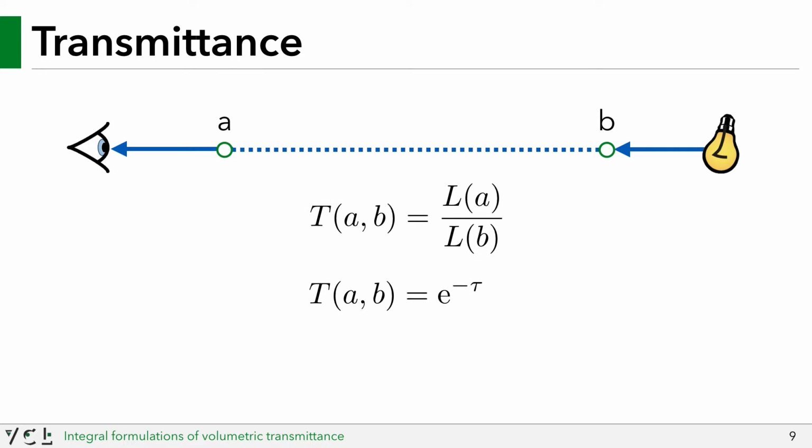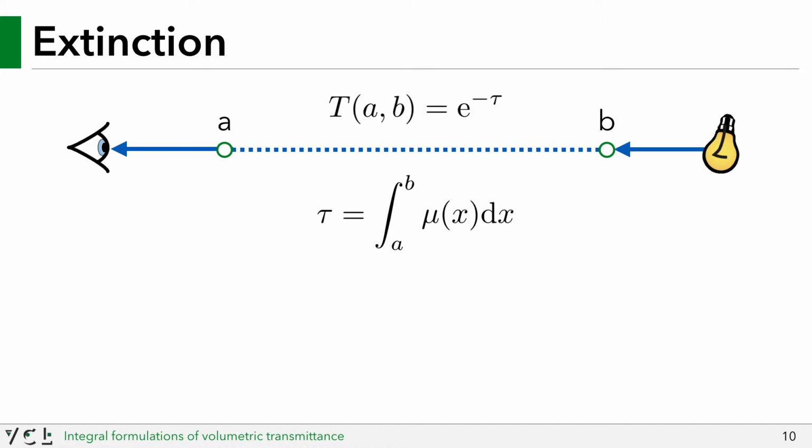Most of you may be familiar with the exponential form of transmittance, which states that your radiance will diminish exponentially according to the optical depth of your medium. The optical depth, tau, is further defined as the integral over the extinction of your medium, which we call mu.